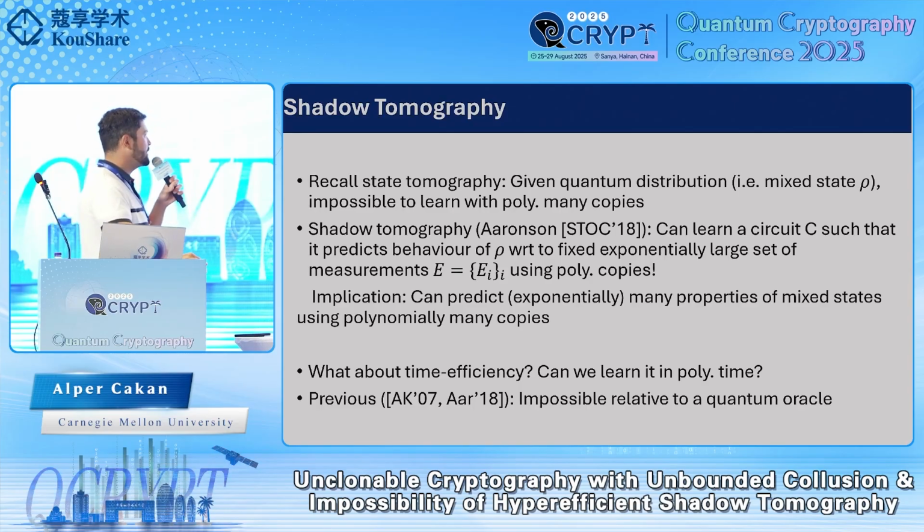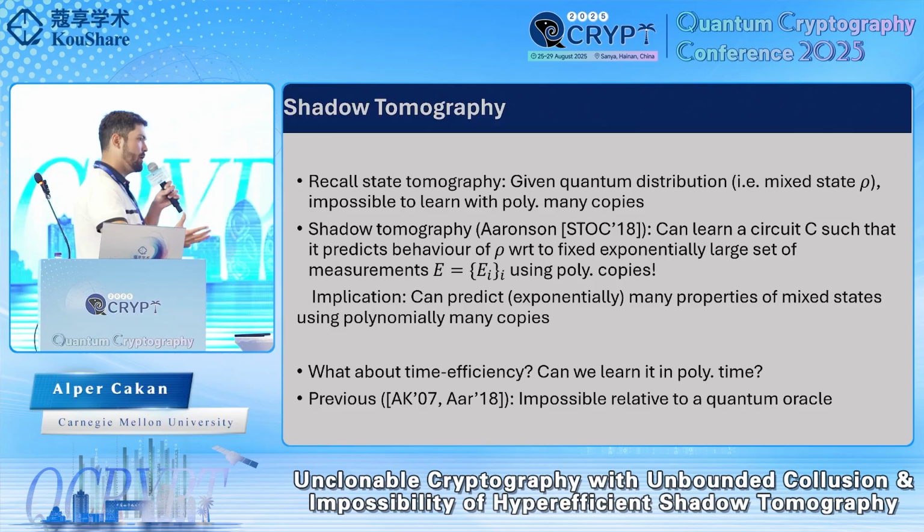But importantly, he was only concerned about the number of copies. But in the real world, we are also bound by time constraints, right? We cannot, for example, run this procedure for 1,000 years. So one question is, can we actually do this procedure, shadow tomography, in polynomial time? Previous works showed that this is impossible to do